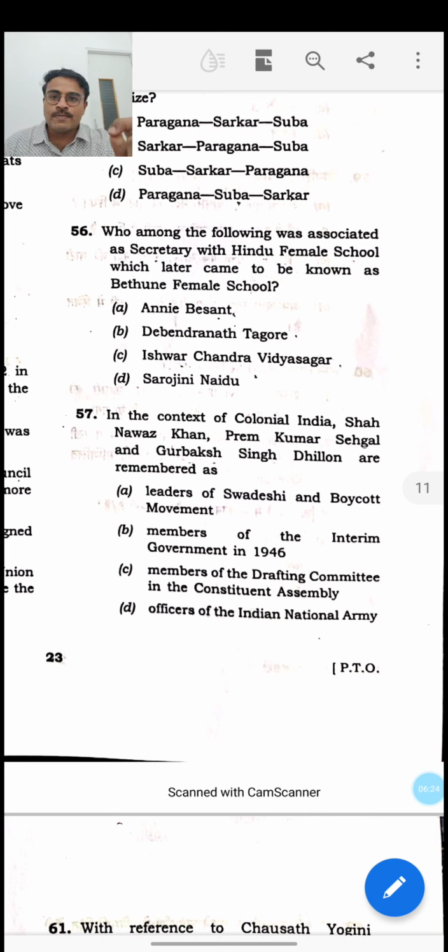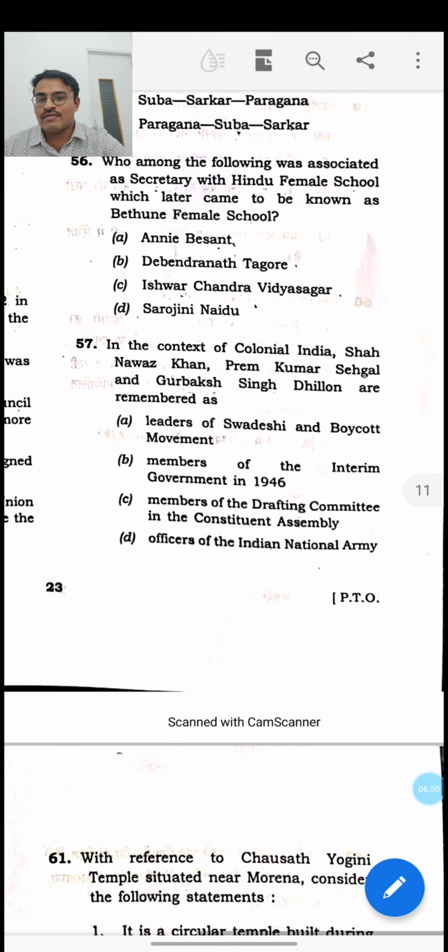He was also the principal of a Sanskrit college, and along with that he was the secretary of this school, and he is known for bringing about the Widow Remarriage Act, right? So all of these factors are associated with Ishwar Chandra Vidyasagar. So the answer for this question is C. Naturally, who is associated with women's education among all of these members? It is Ishwar Chandra Vidyasagar. So we have to come to the conclusion that it is Ishwar Chandra Vidyasagar.